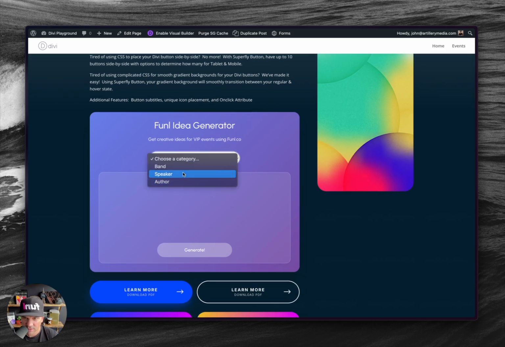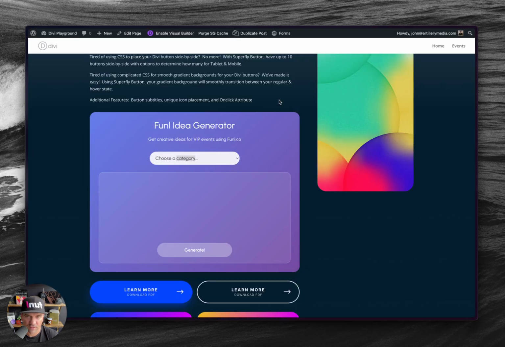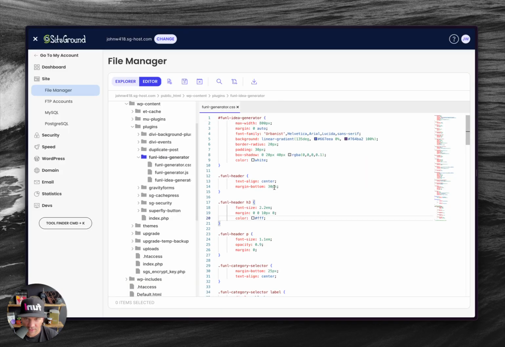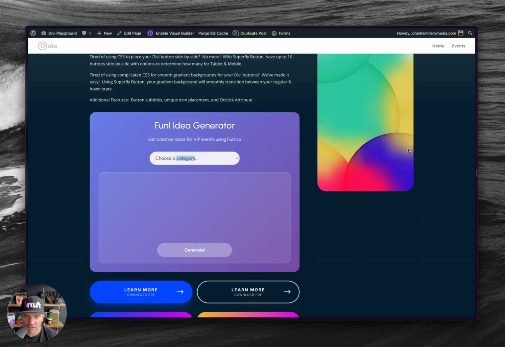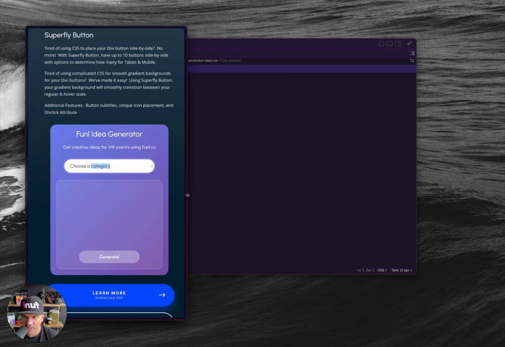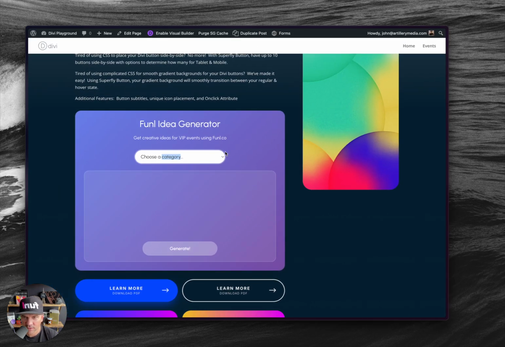And then you have to kind of live with this right here. But I can look at this and say, well, let me just go through here and say, all right, there's the whole box all together, max width 800, funnel header. Oh yeah, and of course you want to look at it on mobile too and make adjustments for that. It does a decent job though out of the box.